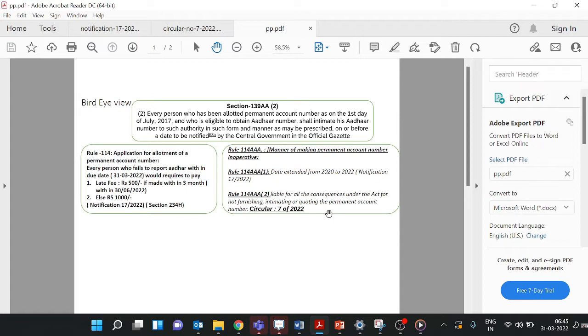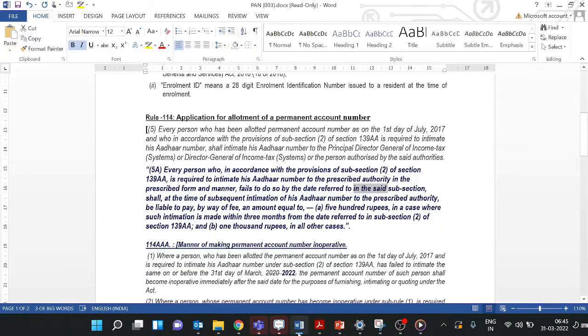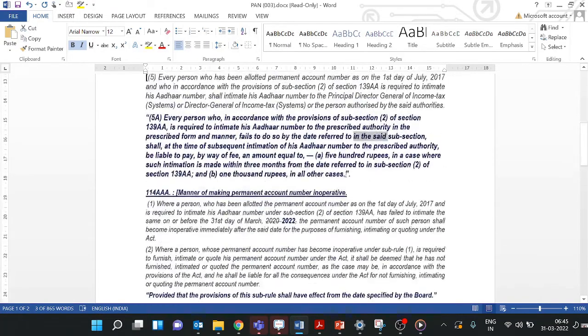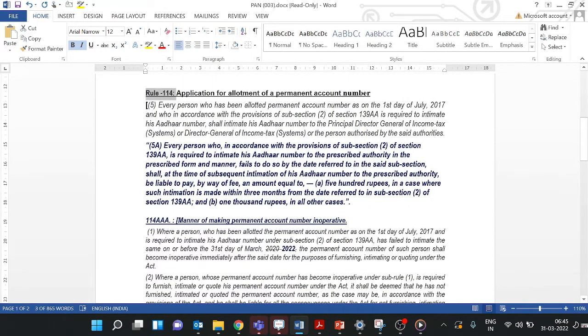So there is an amendment in rule 114. What is the amendment? Under rule 114, if the person is not able to link the Aadhaar with the PAN, the extended due date is 31st March 2022. That has been prescribed under 114AAA.